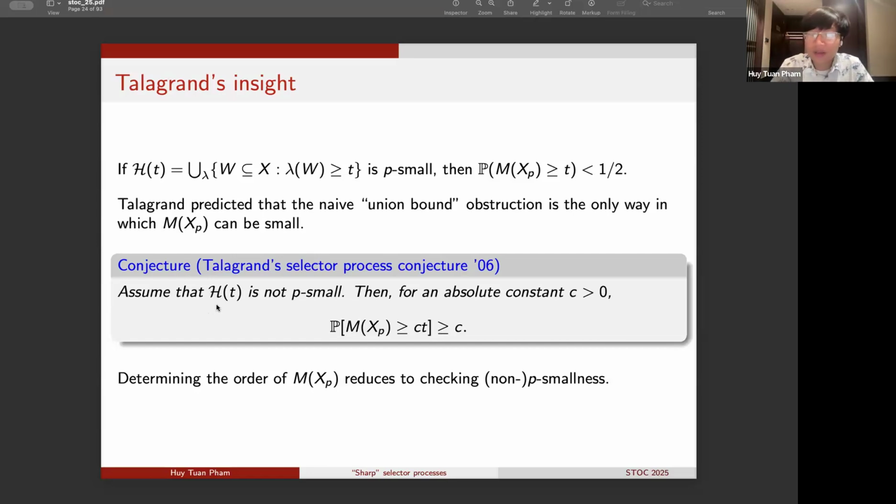Okay, so now let me remark that Talagrand's selector process conjecture actually has many different, essentially equivalent reformulations, and each one of these statements carries a different meaning and impact. So let me go over a subset of these reformulations in the next few slides.